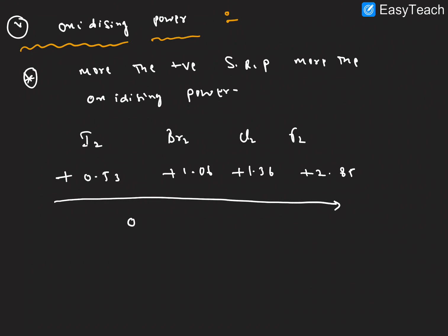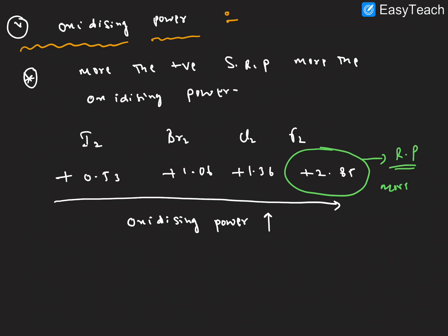So from iodine to fluorine, oxidizing power increases, because the positive standard reduction potential value is more. I hope it is clear.